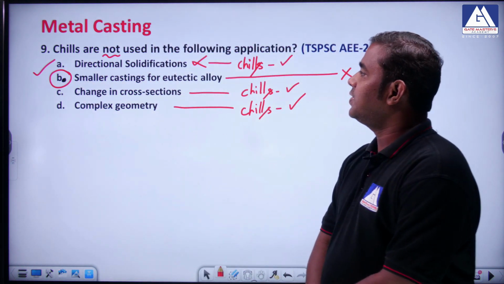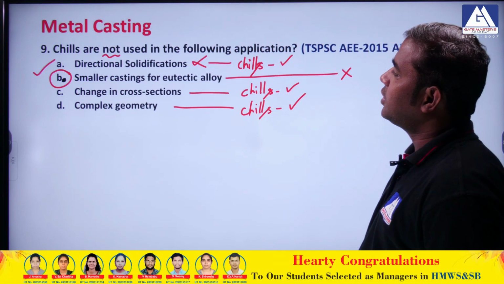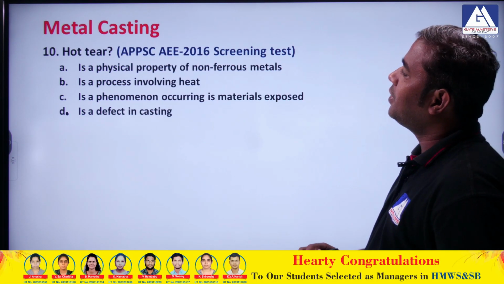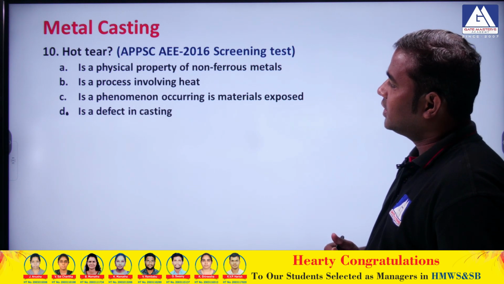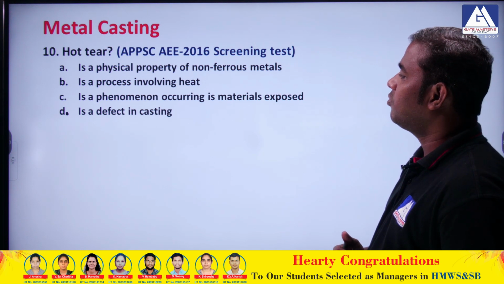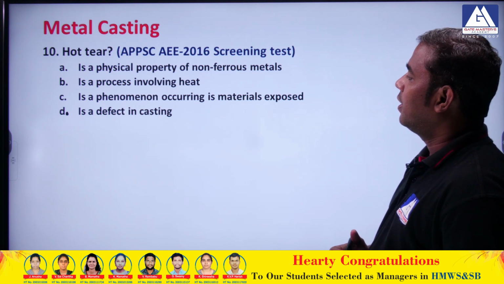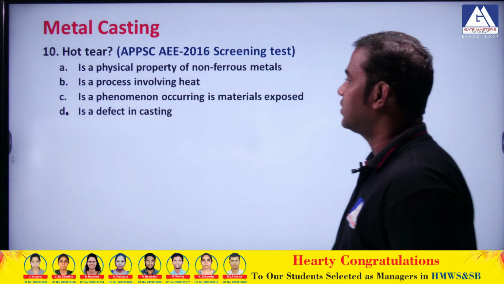Okay, so this is like an odd man out question. Next question, hot tear. Hot tear is a physical property of a non-ferrous material, a physical property involving heat, a phenomenon occurring in material exposed, or a defect in a casting.